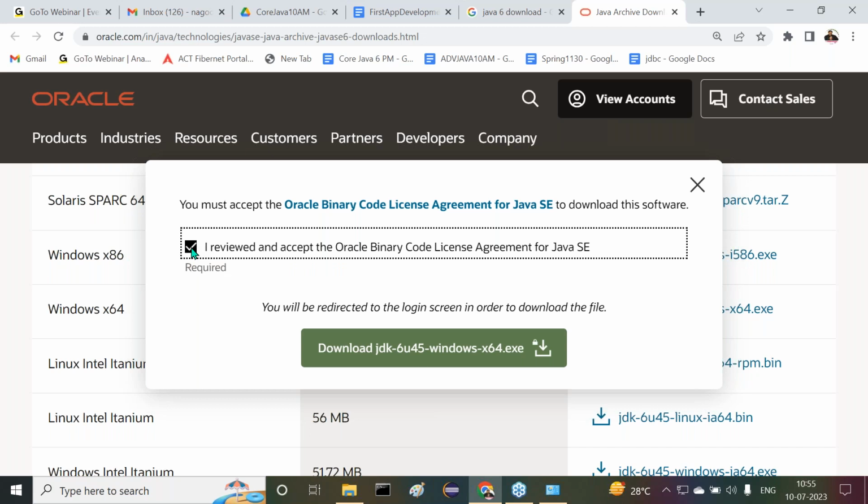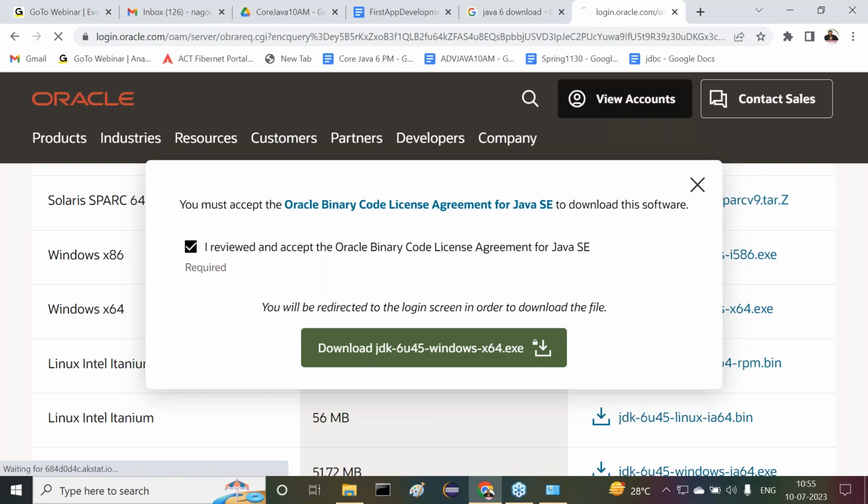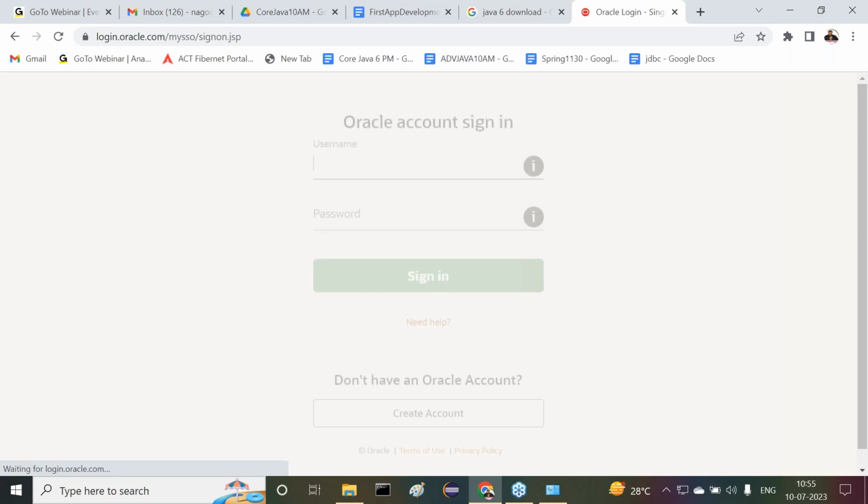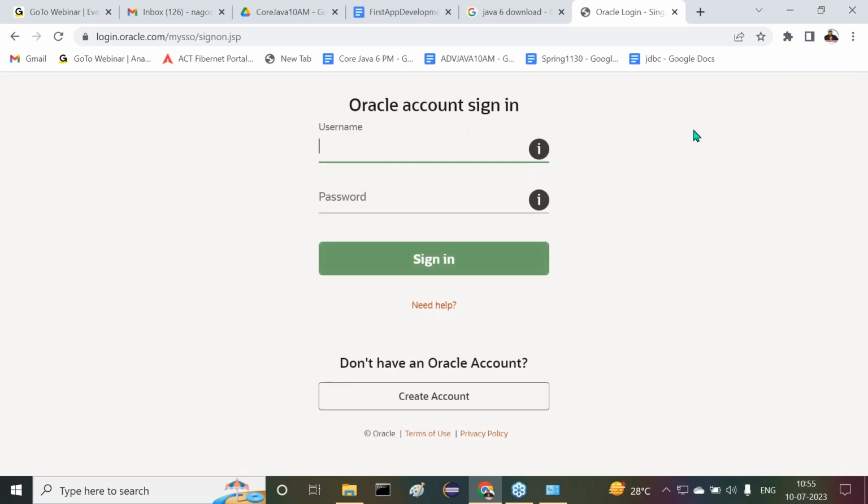Okay, I selected, I review and accept the binary license agreement. It's still freeware, no need to think much about it. Click on this download. If you click on this download, now it is asking for an Oracle account. Oracle authentication is asking whether you are an Oracle website user or not. Now check this one. If I click on this, now it is asking for the Oracle account sign in.